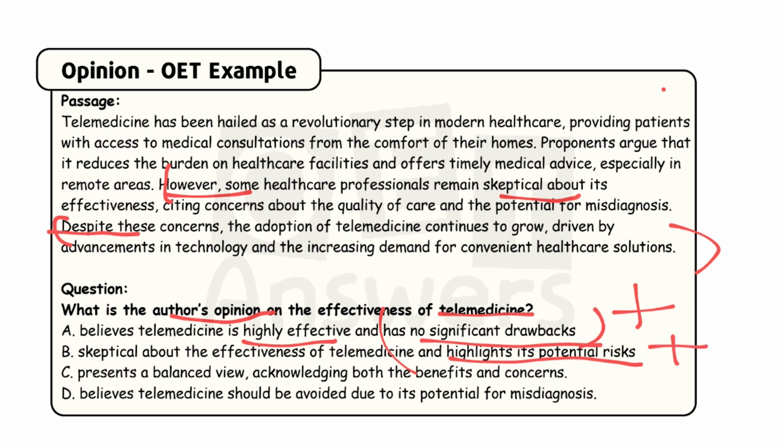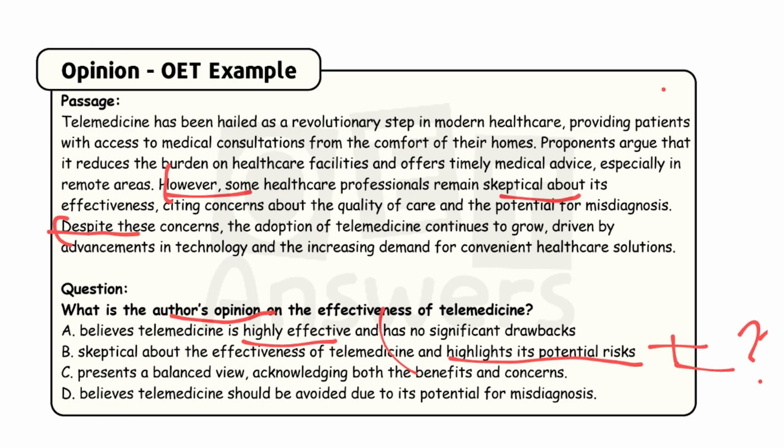Then move on to the third option. Answer option C: presents a balanced view, acknowledging both the benefits and concerns. You can make it a query, because "presents a balanced view" means the writer presents a balanced view. Balanced view means benefits as well as concerns.